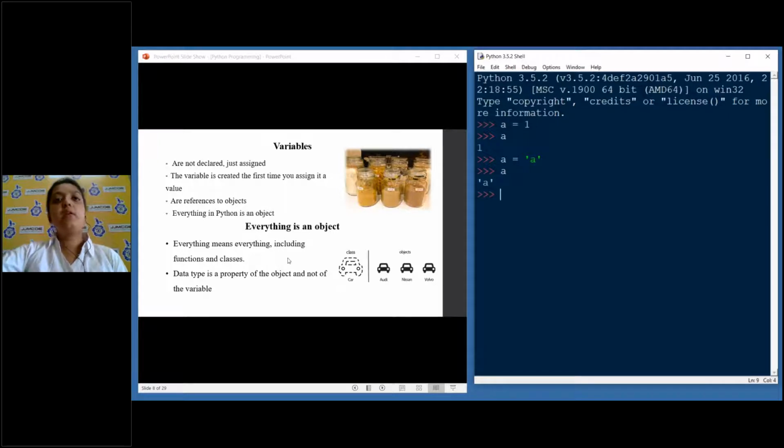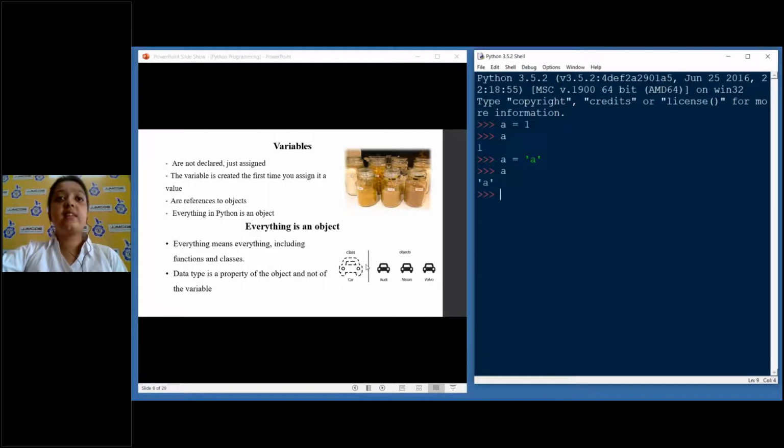Consider this. For example, you have a car and then you have Audi, Nissan, Volvo. In the real world, a car will have a tire, a headlight, a roof, a window, but this is not the same for all cars. An Audi will have a different design, Nissan cars will have a different design, Volvo cars will have different designs. However, there's one thing which is similar, their behavior. They all run on petrol or diesel, they all run on roads, they have a common set of behavior, but they have slightly different characteristics. What does this mean?